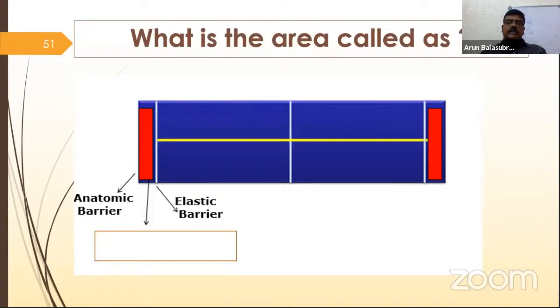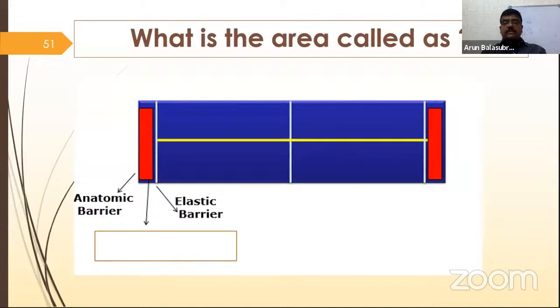It's not plastic. Okay, very good. Right. I appreciate it. Elastic barrier. Okay, end range of passive range of motion is called elastic barrier.